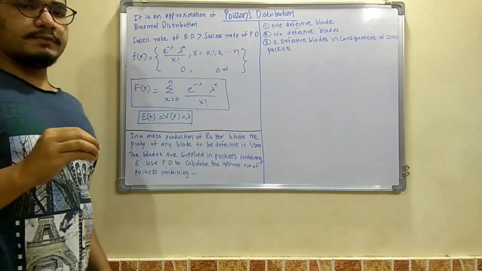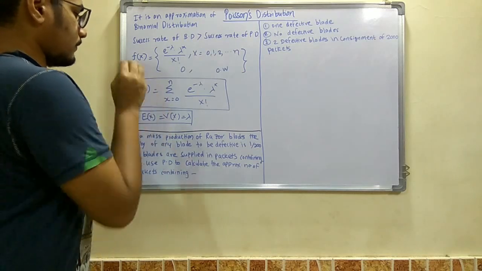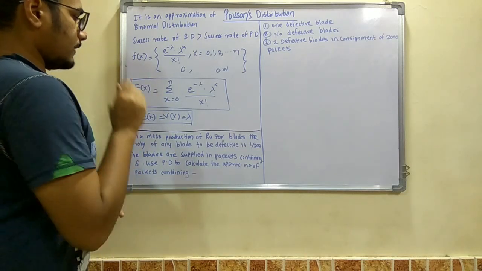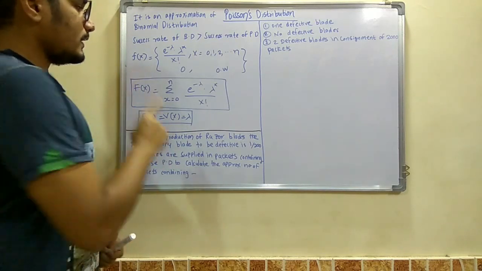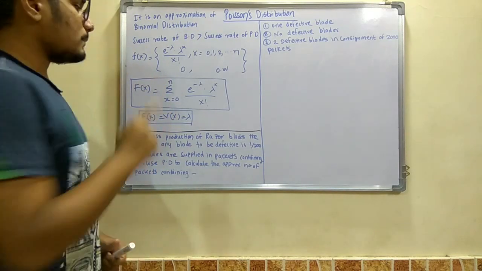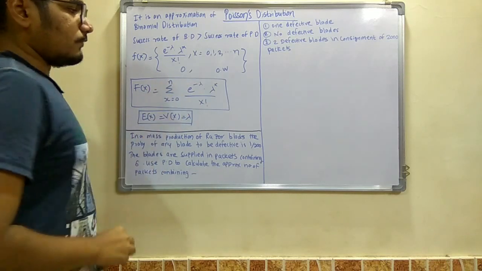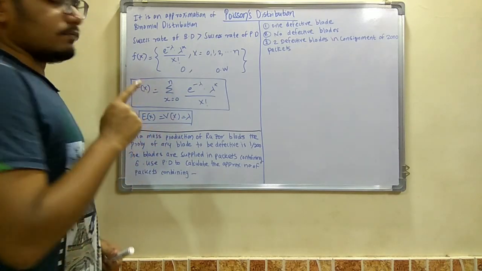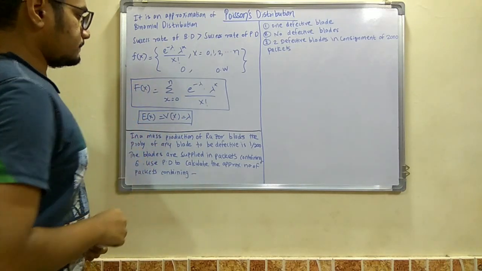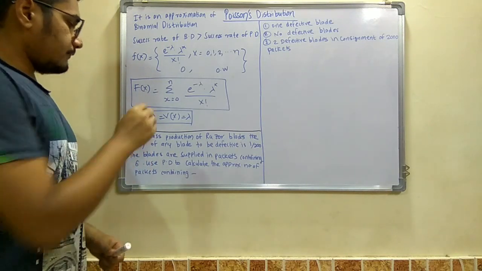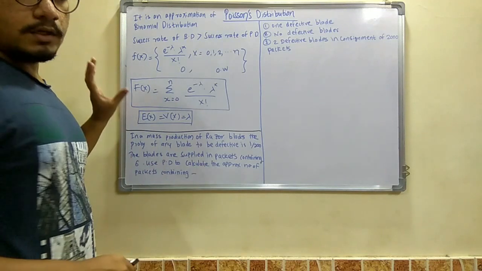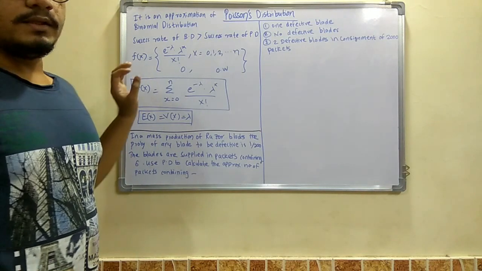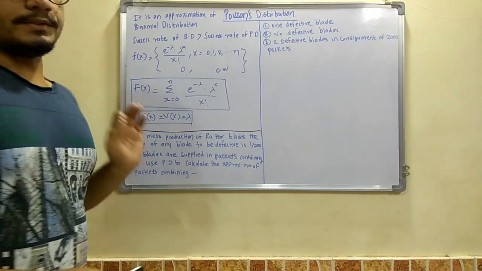Next we have the CDF, that is the cumulative distribution function, and it is F of x is equal to summation x is equal to 0 to n e raised to minus lambda, lambda raised to x upon x factorial. So this is the formula that we are going to implement in our problem. Next, the mean and variance are both the same as lambda. Now this was a small concept, the functions and the mean and variance for Poisson distribution.